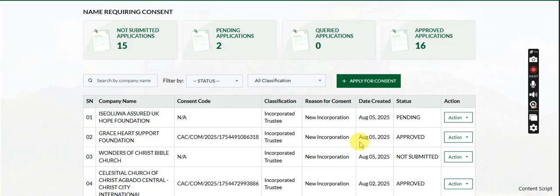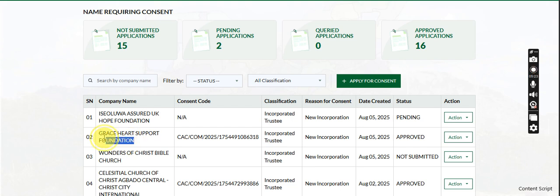The second tip is that if you want to register any foundation currently, make sure that in the foundation name, you include something that is related to the objective of that foundation.